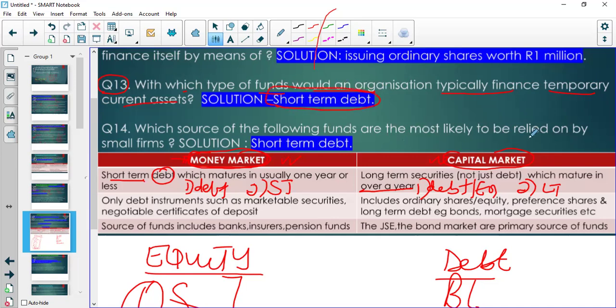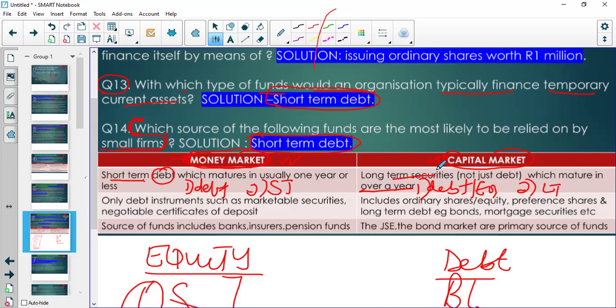If you are a small firm, small firms are mostly going to rely on short-term debt, because they can't go and have long-term securities, as those require a lot of commitment.